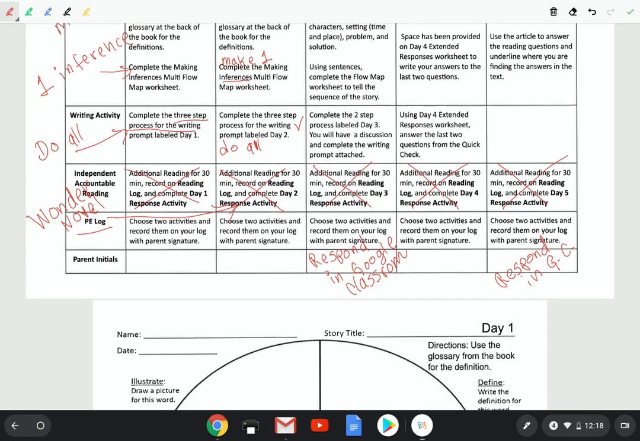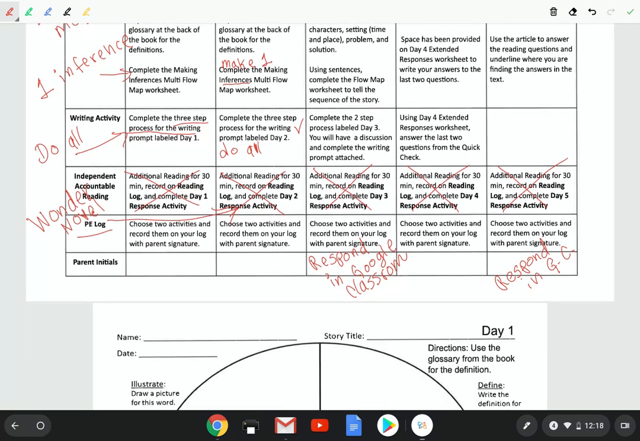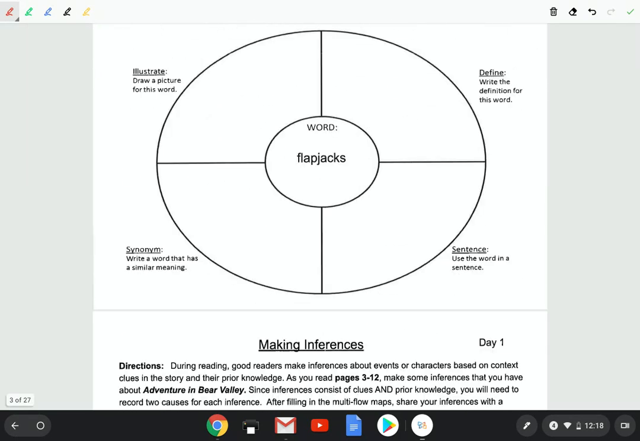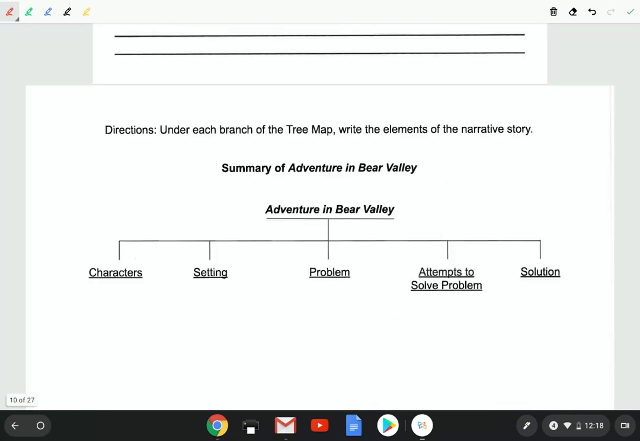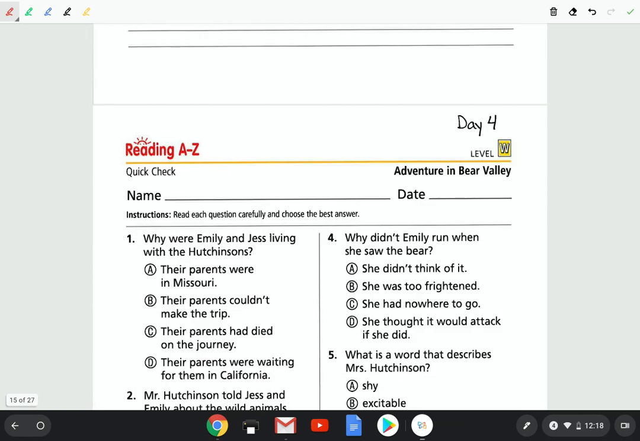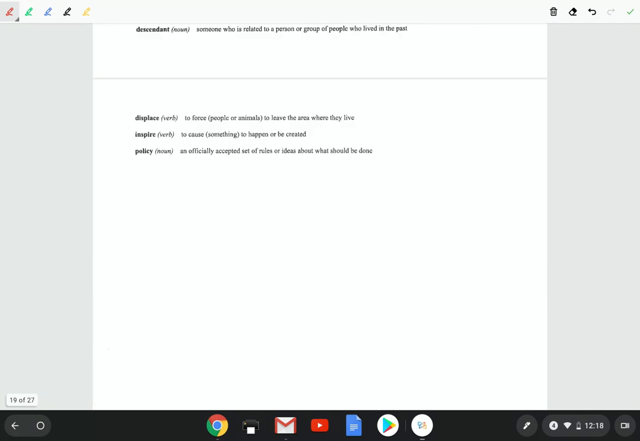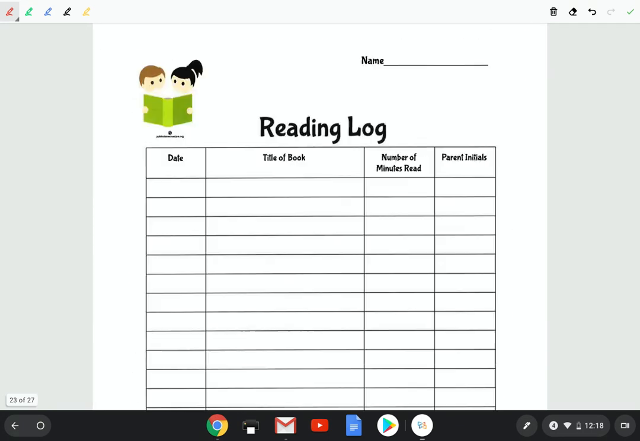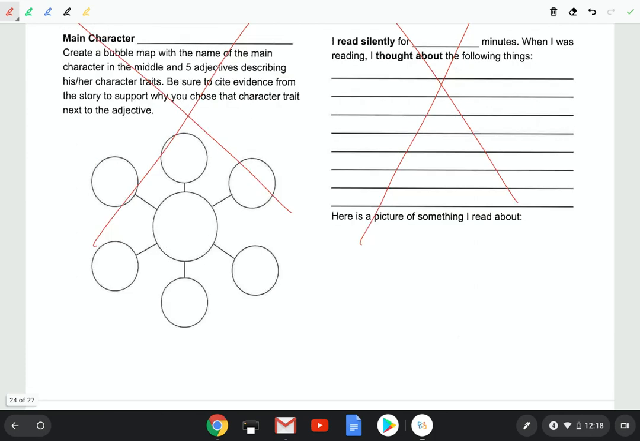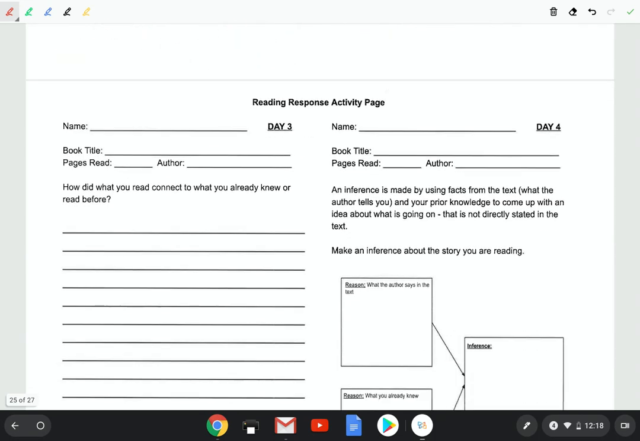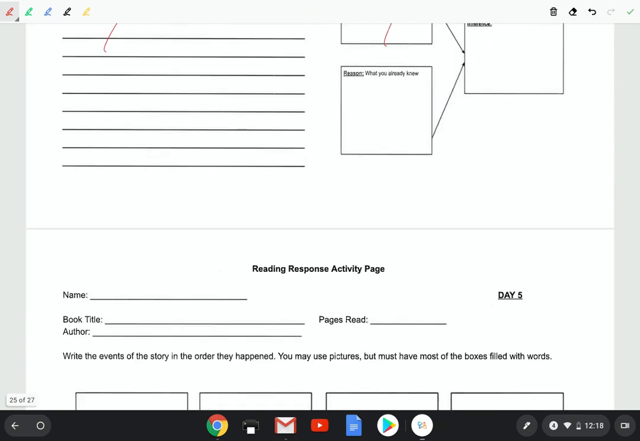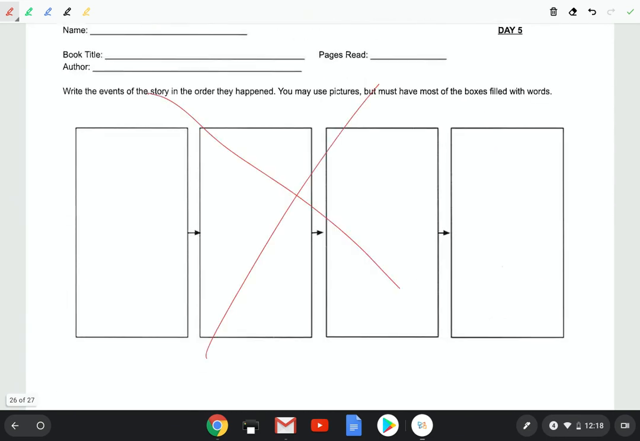Those would be the changes that we are making to the ALA packet for this week. Again, the tasks at the end, you don't do these. Instead of this, you're going to be writing or responding to questions in Google Classroom, and that's it.